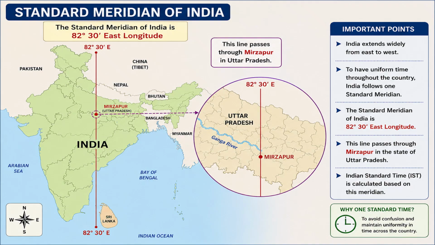The standard meridian of India is 82 degrees 30 minutes east longitude. This longitude passes near Mirzapur in Uttar Pradesh. The time calculated according to this longitude is called Indian Standard Time, that is IST. Remember this point carefully because it is important for your board exams. Even though India has different local times, the entire country follows only one standard time.